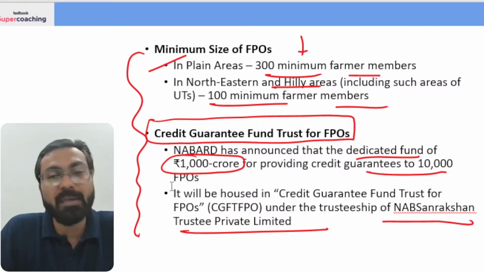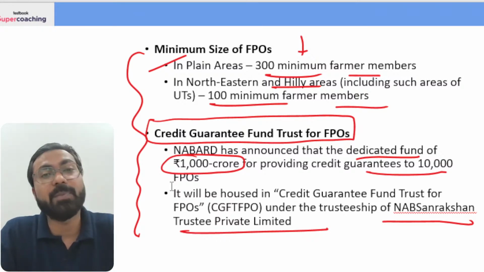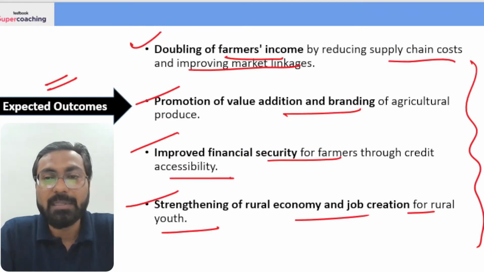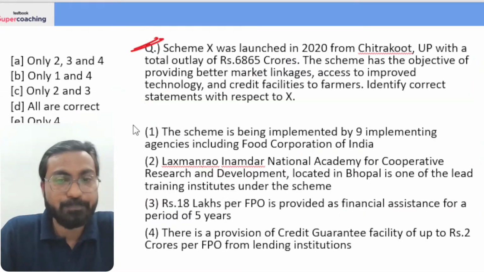And NABARD has formed a credit guarantee fund trust for FPOs with a corpus of 1,000 crore, which is housed at NAB Sanrakshan Trustee Private Limited. ठीक है जी, I hope this scheme is clear. और 10,000th FPO has been registered at Khagadia district of Bihar.